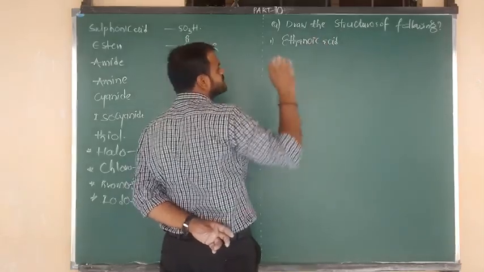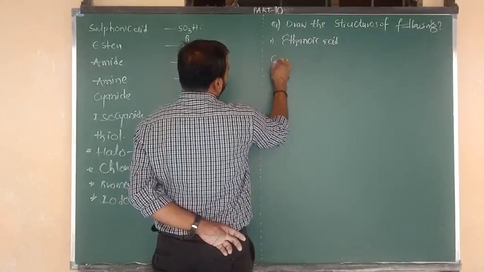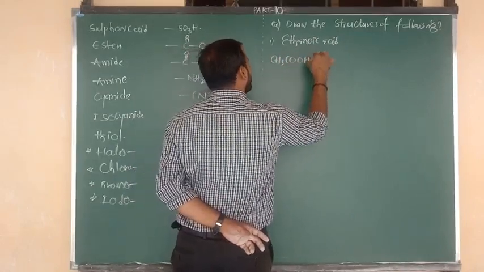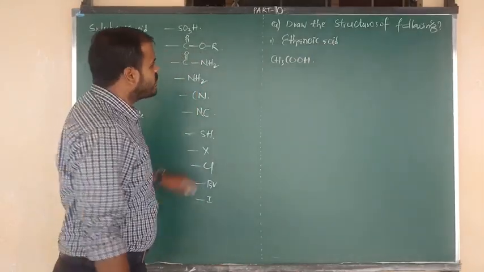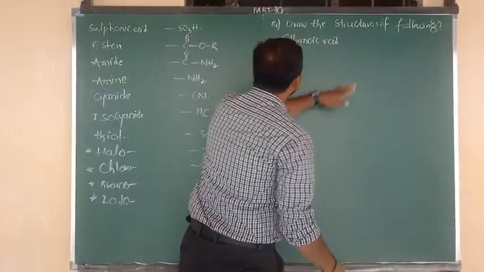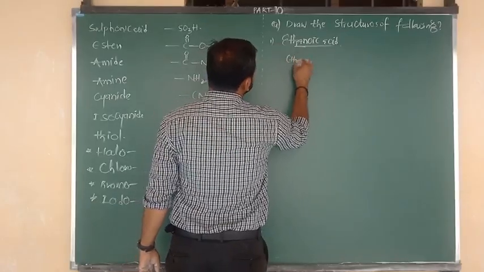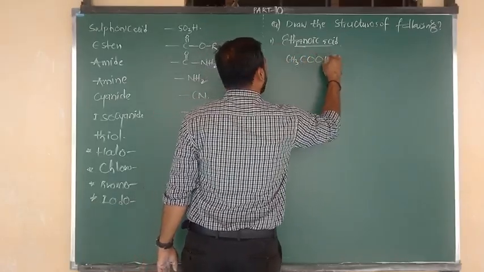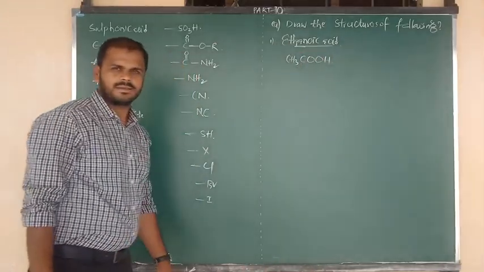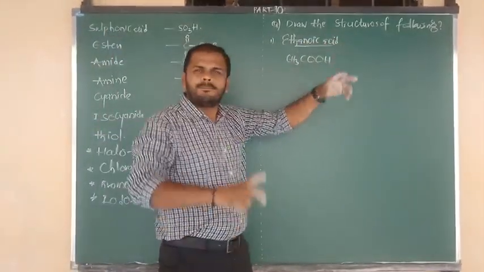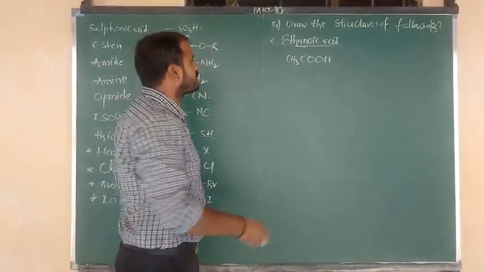Let me write one short structure. The answer is CH3COOH. So the formula of ethanoic acid is CH3COOH. That's it. This is the short way, but I want to show you the complete structure now.